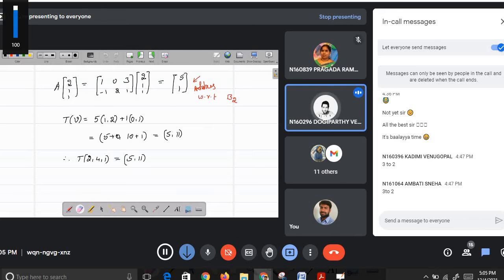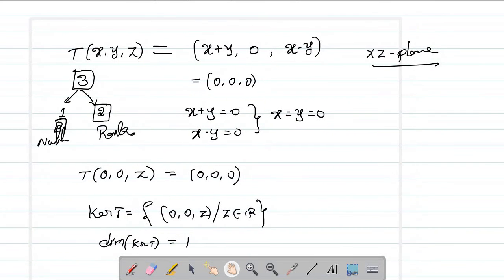I'm saying the image is the xz plane. Let's say if I look at the image of 1, 2, 1, what is the image? The image is nothing but 3, 0, 0. No, 3, 0, minus 1. This element, does it belong to the xz plane? Yes sir, understood sir.